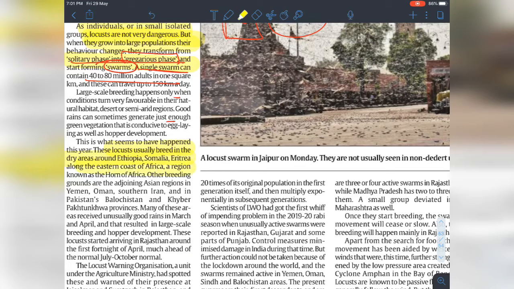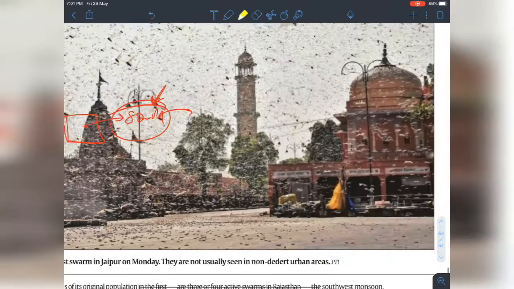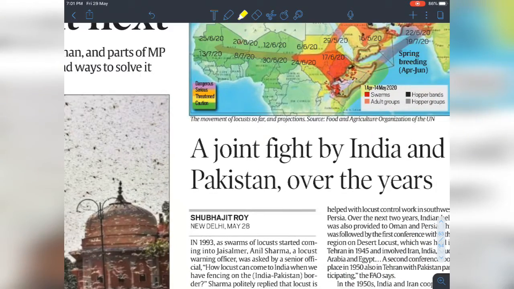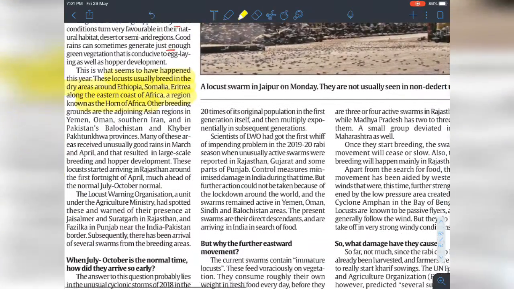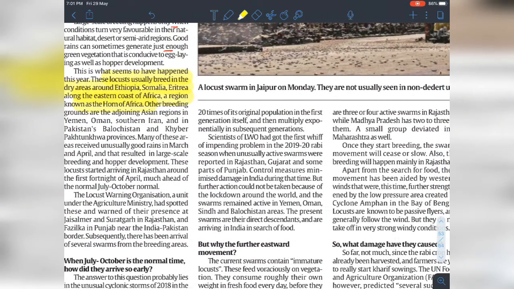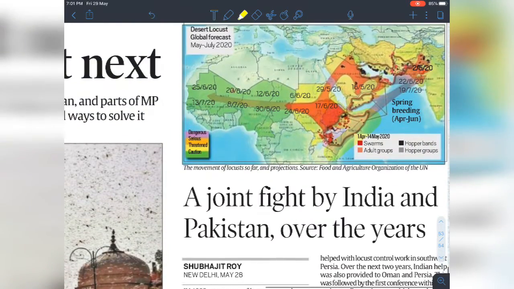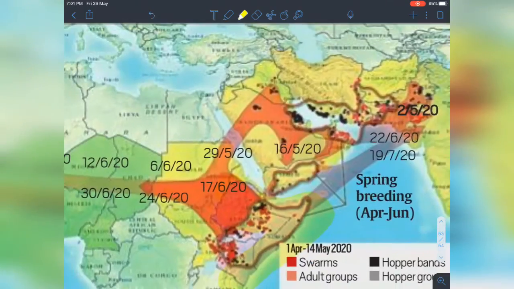This area is known as the Horn of Africa. That area they have been breeding. Other breeding grounds are Asian regions in Yemen, Oman, southern Iran, and in Pakistan, Balochistan, and Khyber Pakhtunkhwa provinces. This is the Pakistan area, and this is Oman and Iran.